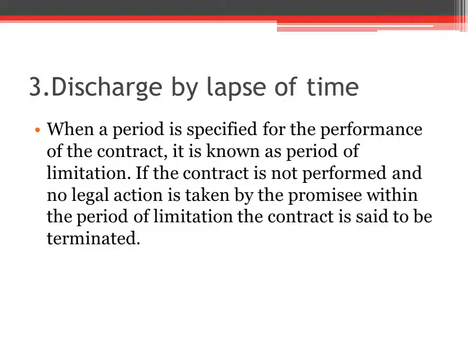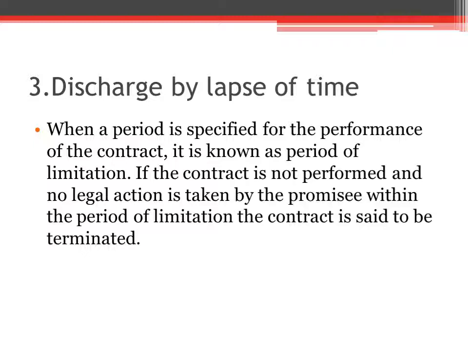So every contract must be performed within the specified period. That period is called a period of limitation. If the contract is not performed and the promisee fails to take any action within the period of limitation, then the contract is terminated or discharged by lapse of time.